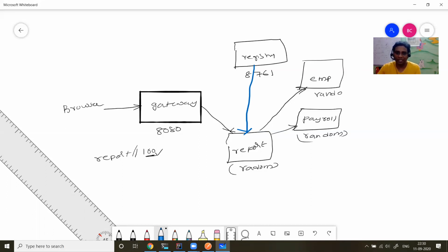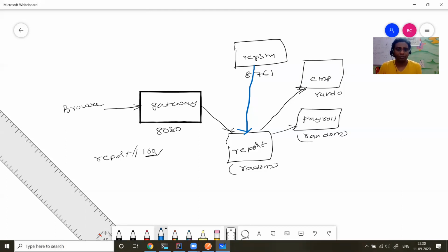So this is what direct means here. Report is calling employee directly. Report is also calling payroll directly. That is what is called direct communication. I'm going to show you with a simple example, and I'll walk you through the code as well.